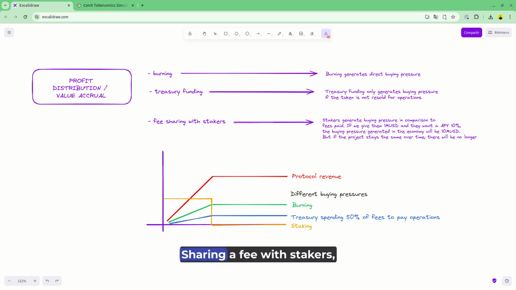Sharing a fee with stakers has some even more complicated effects, since we are going to see buying and selling pressure, which is actually the derivative of the growth of our protocol revenue. So if our protocol is increasing in revenue, we will see more and more buying pressure coming from the staking. But at the time of protocol stagnation, there will be no more staking pressure, even though the project itself is generating revenue.